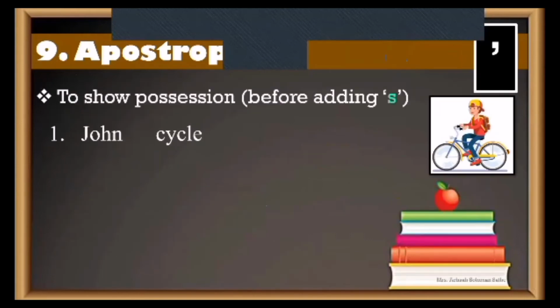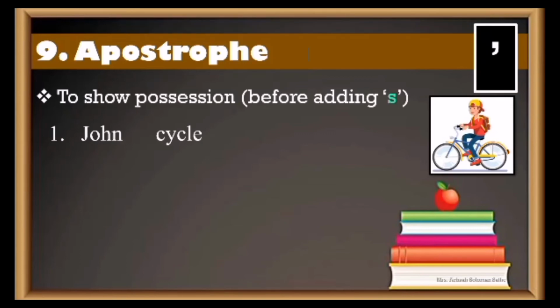Now let's see the last one. That's the apostrophe. Now what's an apostrophe? See on the right hand side corner, look up, how is the mark? The comma is not down. This is an apostrophe, which has the comma up. Now to show possession, before adding S, you will use an apostrophe. Again, before using an S, you will use an apostrophe. Where will you use that S? Whenever you're showing possession.